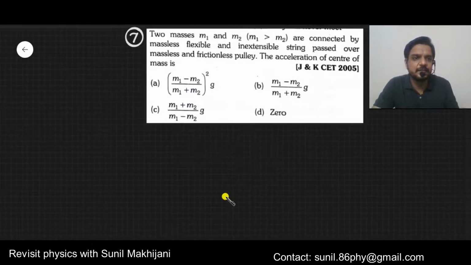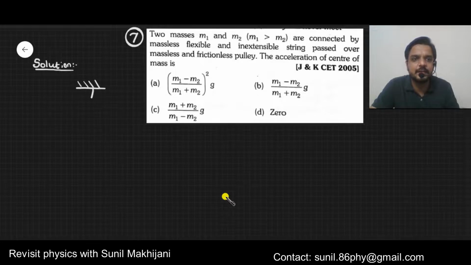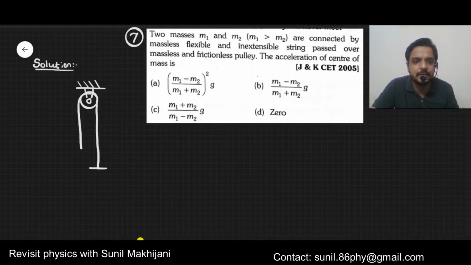Okay, so this is the seventh question now. You can try this question. Those who are not getting the answer, look at it. The question says that there are only two masses which are connected with the help of a pulley. So the diagram for this question, if I draw it, will be somewhat like this.